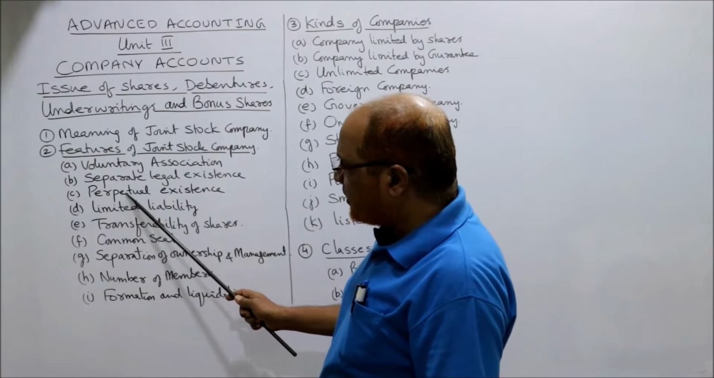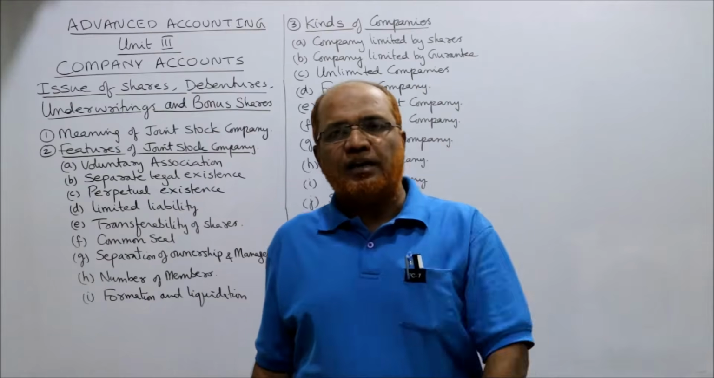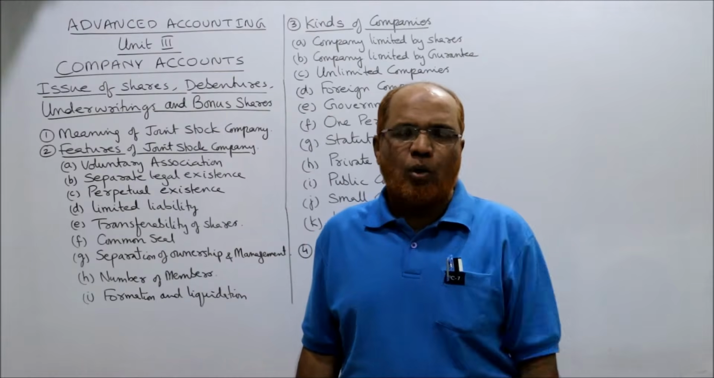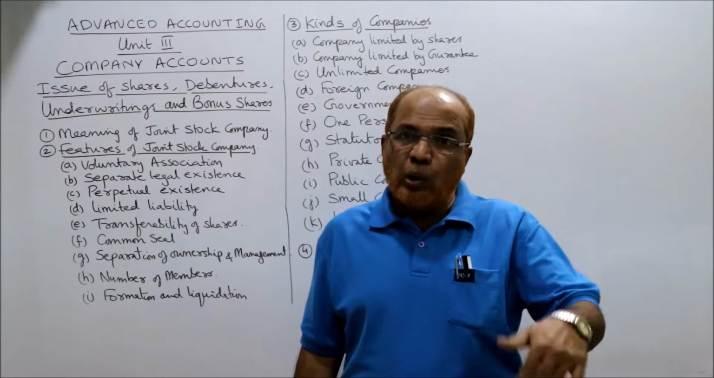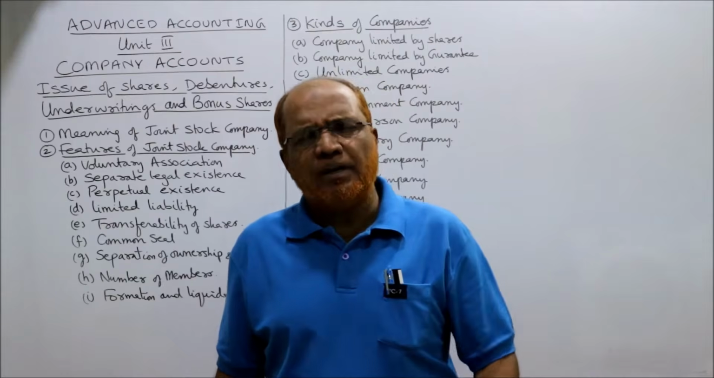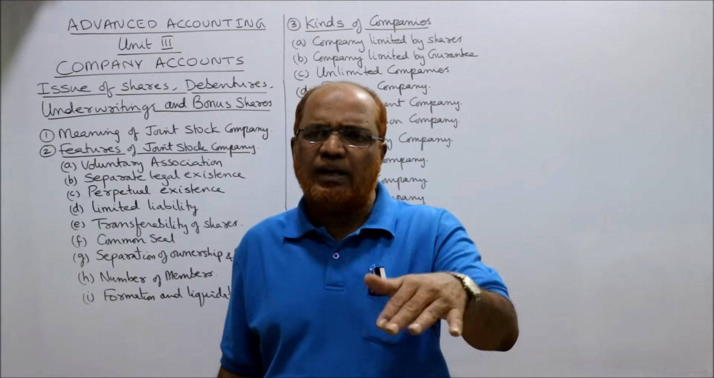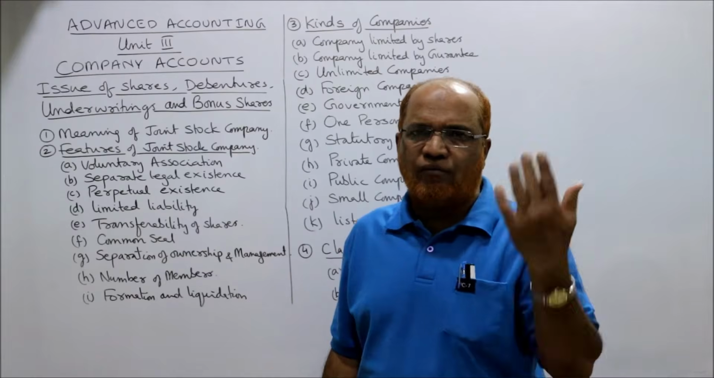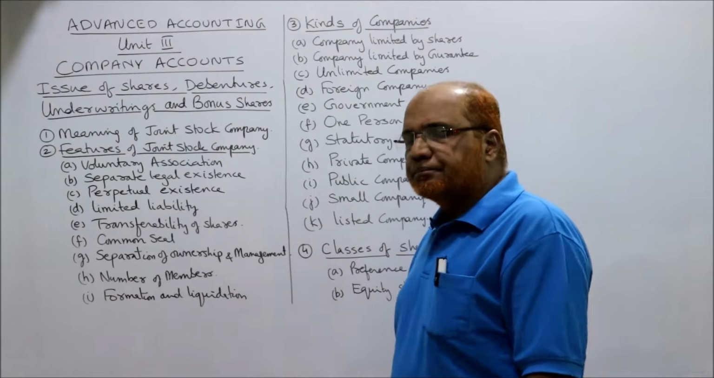Next is perpetual existence. Perpetual means continuous. The life of the company does not depend on the life of the members. The members may come and go. Even if one of the members has become insolvent or lunatic or bankrupt, then nothing will happen to the company. The company can go forever. That means the life will not be affected due to the lives of the members. Members may come and go, but the company will go forever. Perpetual existence.